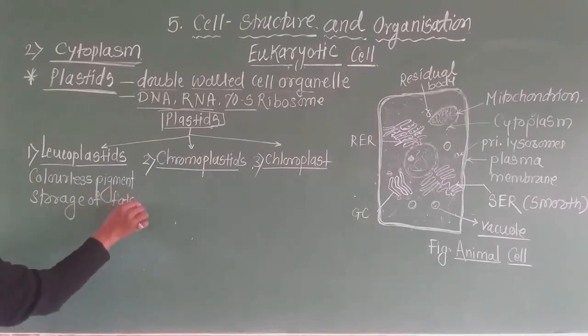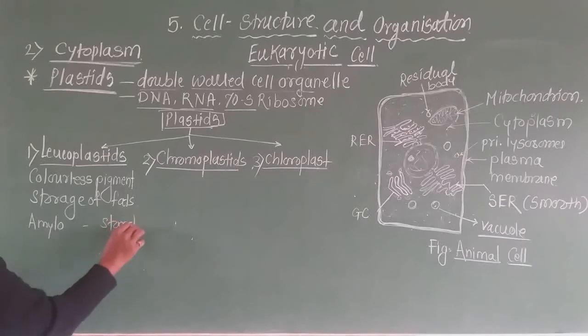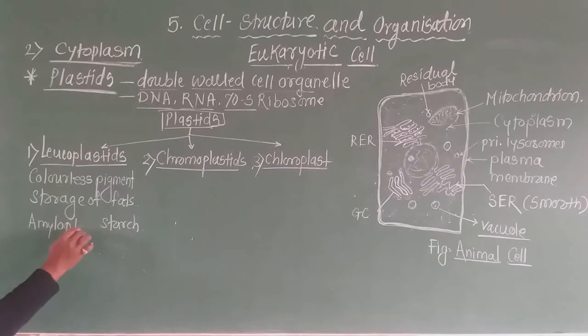For example, amyloplasts are the storage plastids for the starch molecule. Amyloplasts store the starch. Okay, this type of leucoplast is present in the animal cell also.